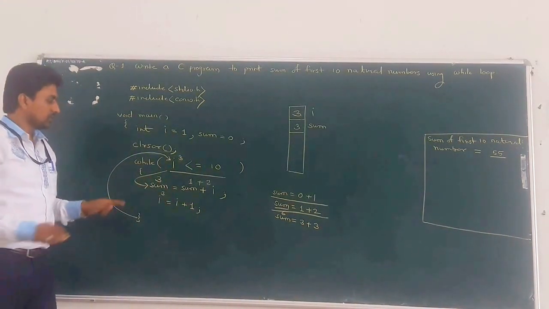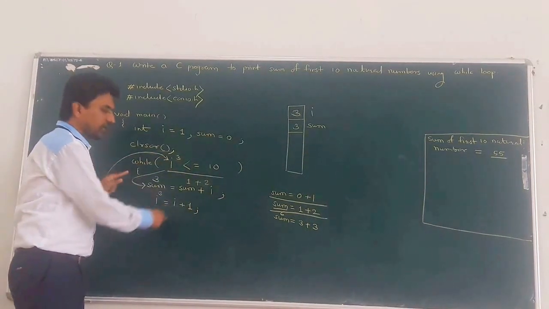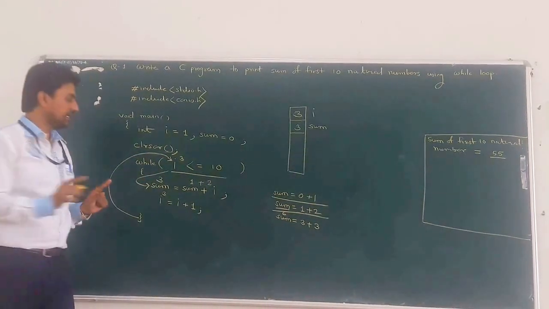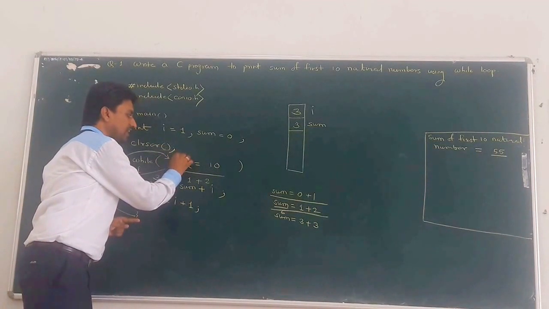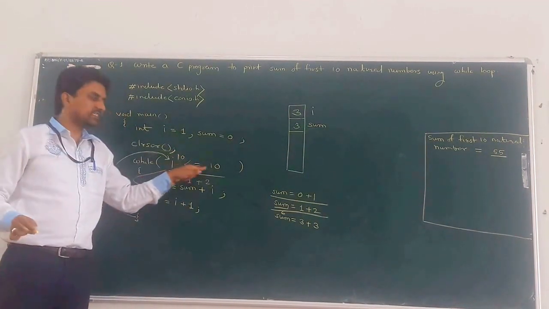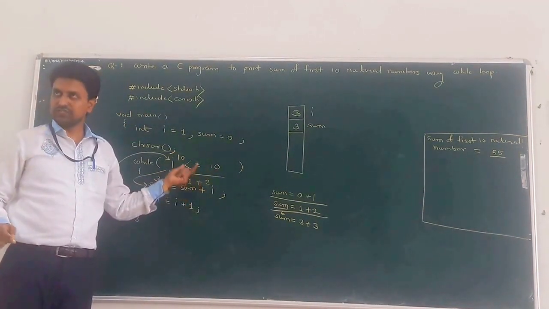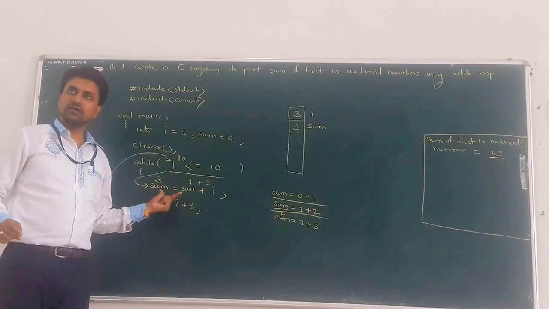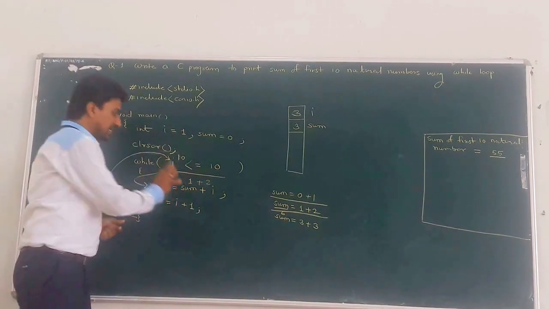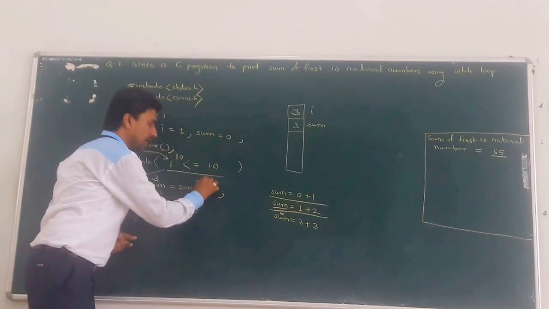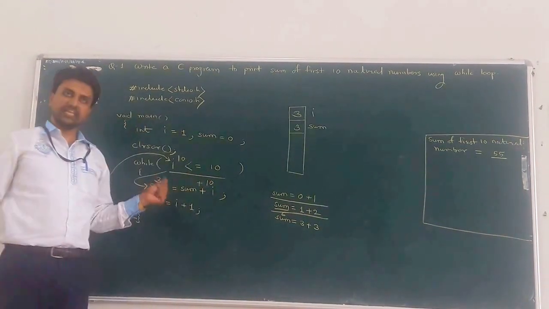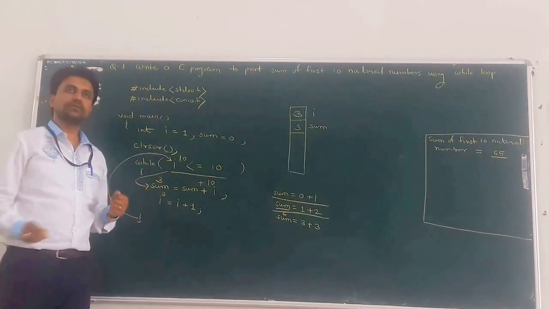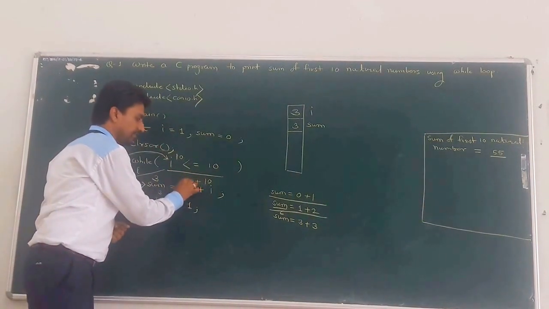Clear? Okay. So now this loop continues till the value of I becomes 10. Then 10 less than or equal to 10, condition true. That means entry to the while loop. At that time, I's current value is 10. Next, what is the sum? 45.